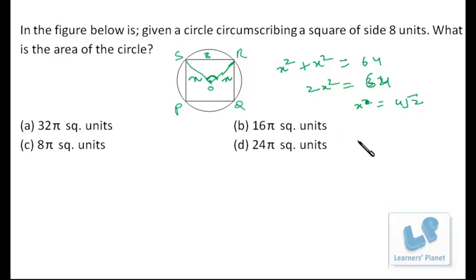Now what is the area of the circle? That is pi r square, or I can say pi x square. So x square is what? 32. So the area of the circle will be 32 pi. I hope you are clear.